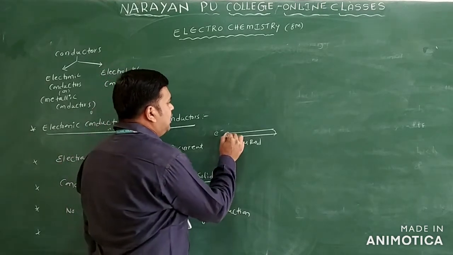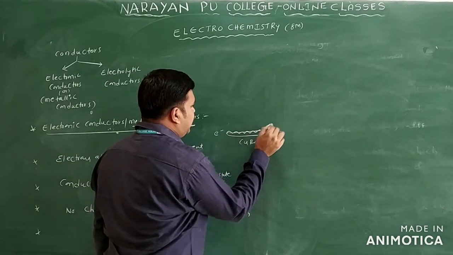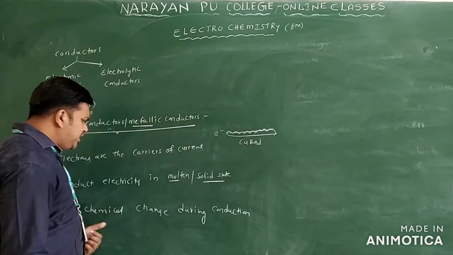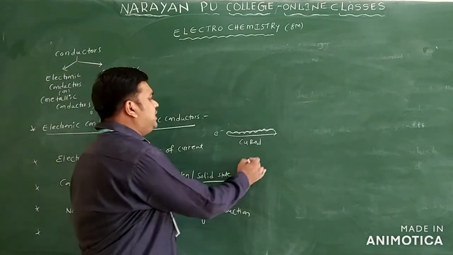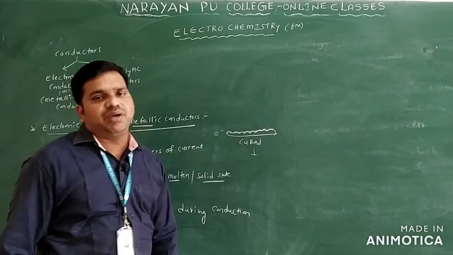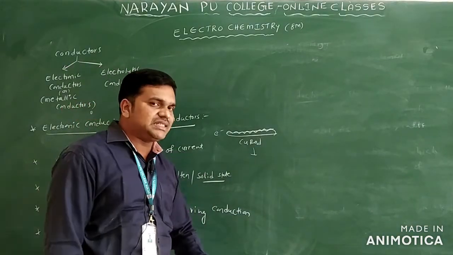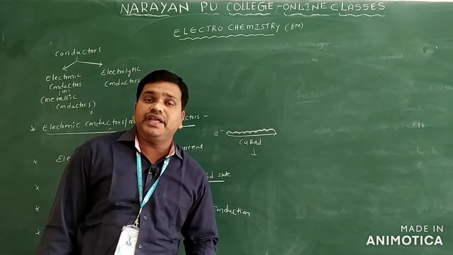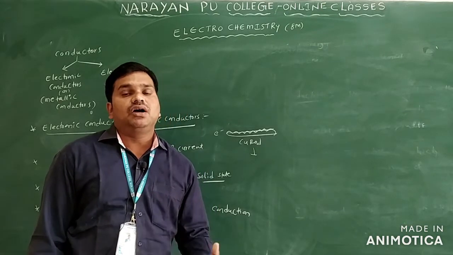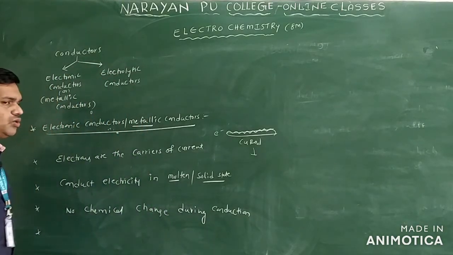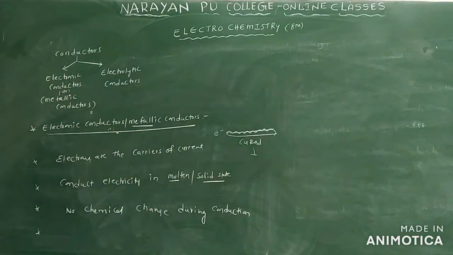then electron movement takes place from one end of the metal to the other end. So here there is no chemical change. Copper metal does not undergo any chemical reaction. It acts as a conductor and allows the flow of electrons through it. So there is no chemical change during conduction.